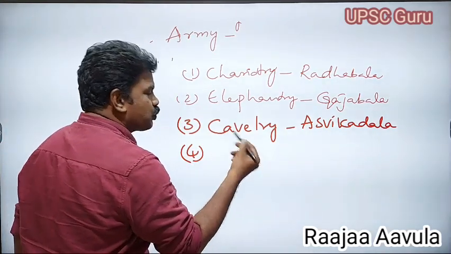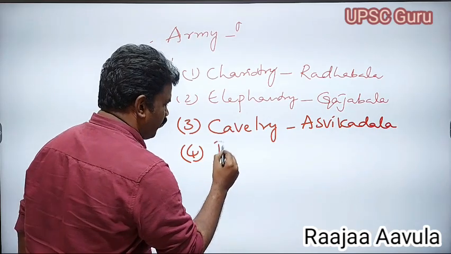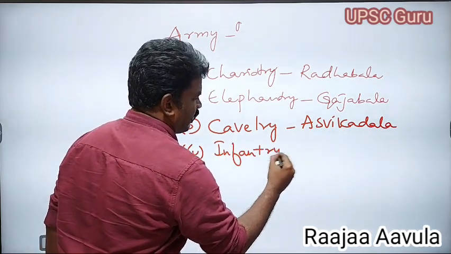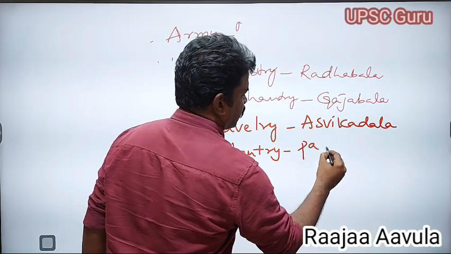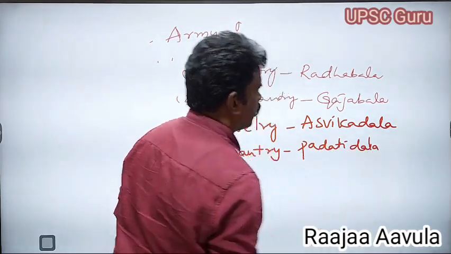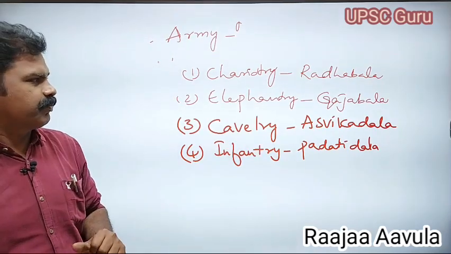Last one was infantry, Padati Dala. So they maintained four forces.